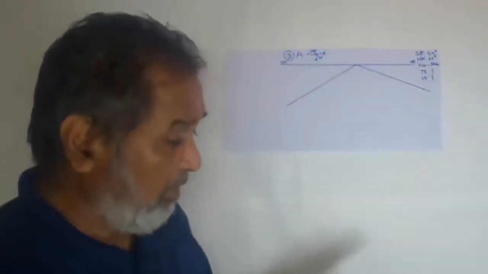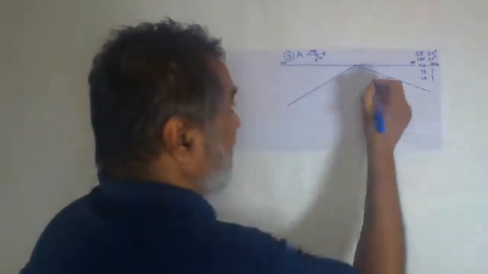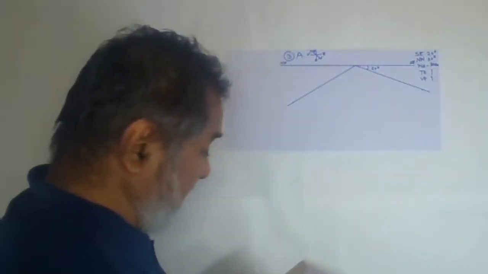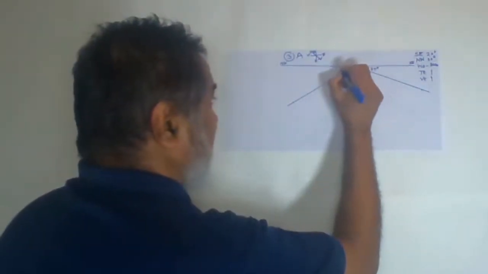I will read out the problem. A shell bed is dipping towards southeast with an angle of 20 degrees. So this is the 20 degrees we have drawn. If it is exposed on a slope which is sloping towards northwest at an angle of 30 degrees.